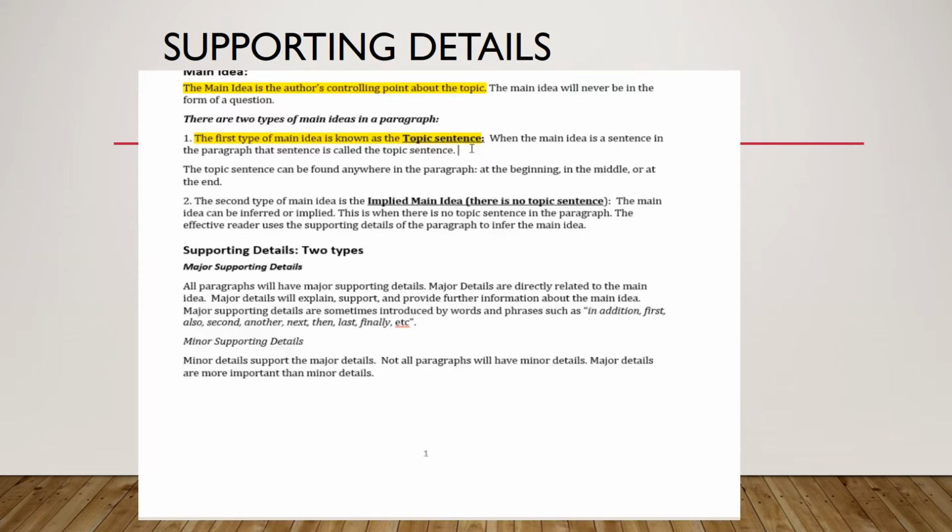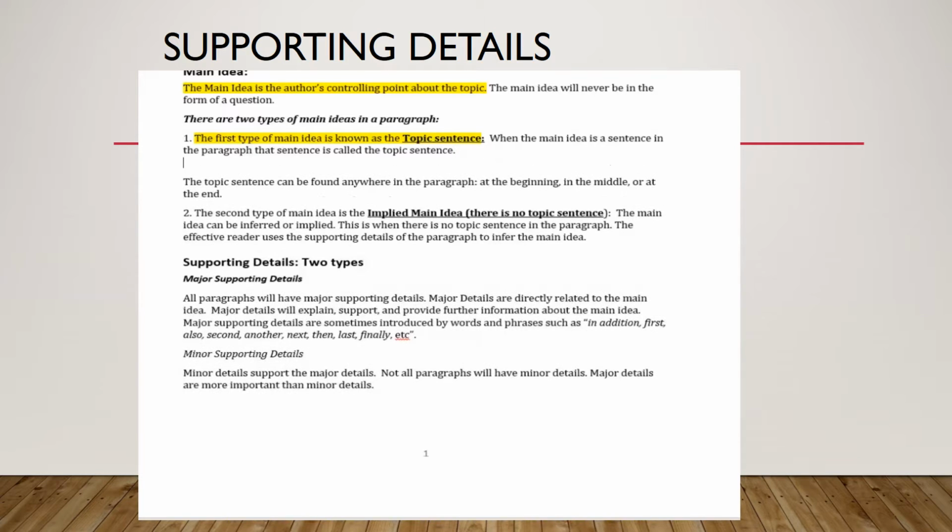So if someone asks you, is the topic sentence and the main idea the same thing? You would say yes. Topic sentence equals main idea, because your topic sentence is a sentence in the paragraph that is actually the main idea of that paragraph. So you guys need to remember that. Then the second type of main idea is called the implied main idea. This is when there is no topic sentence. All the sentences in the paragraph are supporting details, and you must infer or imply the main idea. And you guys already have notes on this from Unit 1.